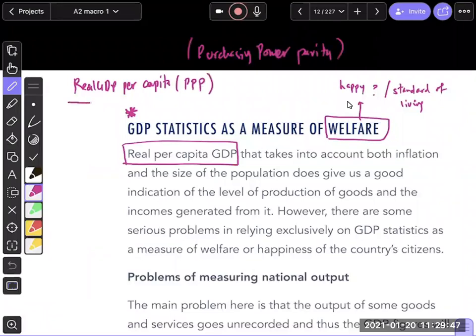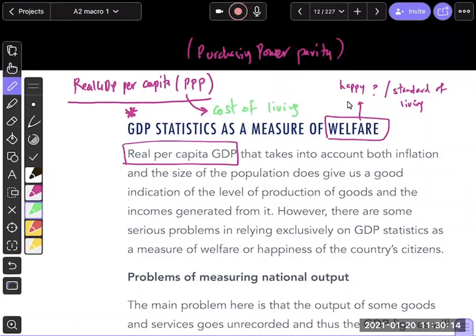Do you guys remember purchasing power parity from AS Economics? What is purchasing power parity? Purchasing power parity basically looks at your... anyone? What is the purchasing power of the... So in other words, it looks at your cost of living. Some countries might have a lower cost of living. Pakistan, for example, has a lower cost of living.